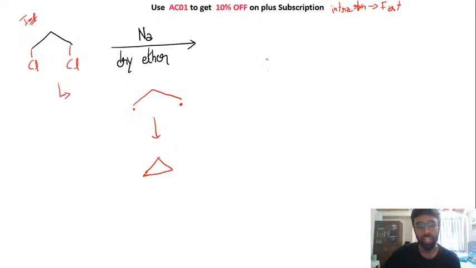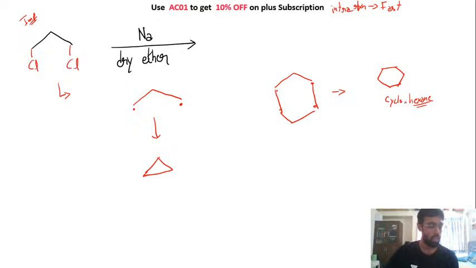While the other thing that can happen here is you have this radical, at the same time you will have one more of this in the solution. So from here you can create a 6-membered ring. You have created, I will draw, let me draw this properly. You have created this, that is your cyclohexane. Now between your cyclopropane and cyclohexane, this is less stable, this is more stable. We know that 6-membered rings are very stable. They remain in chair conformer, right? This is more stable.